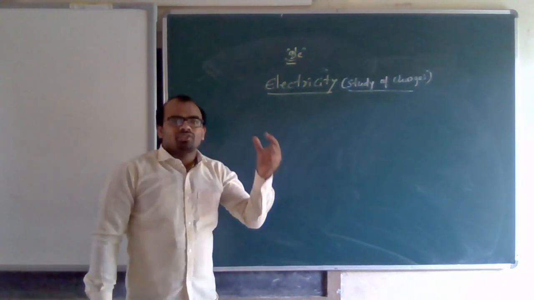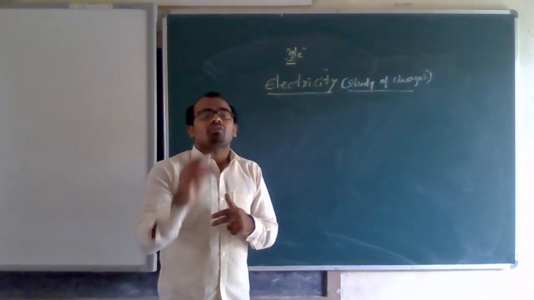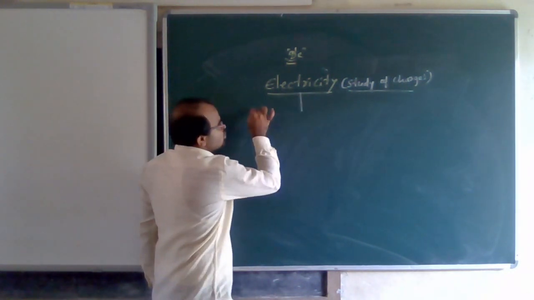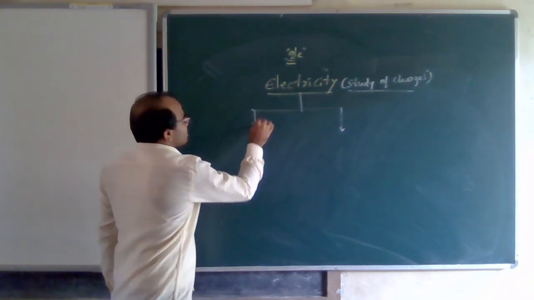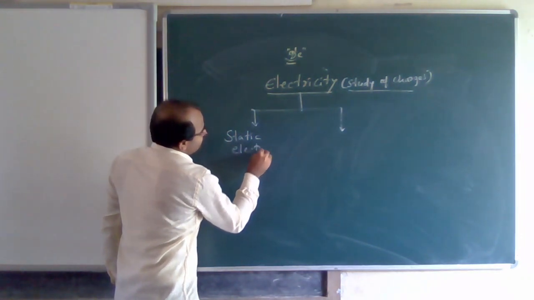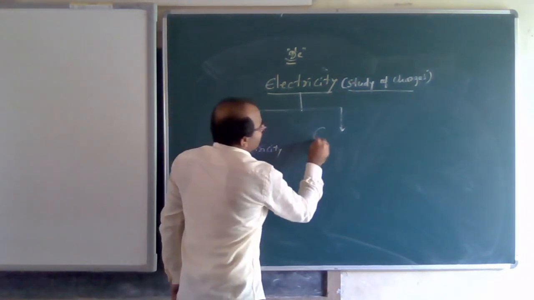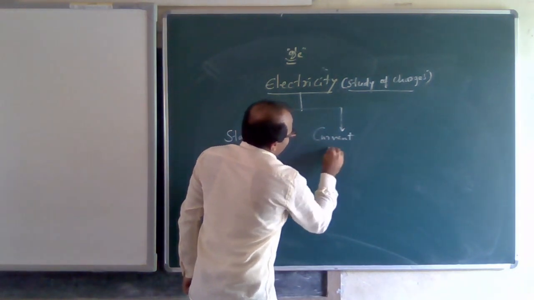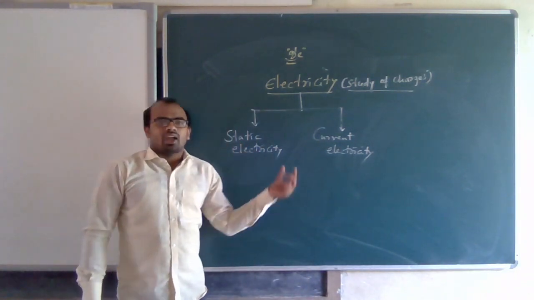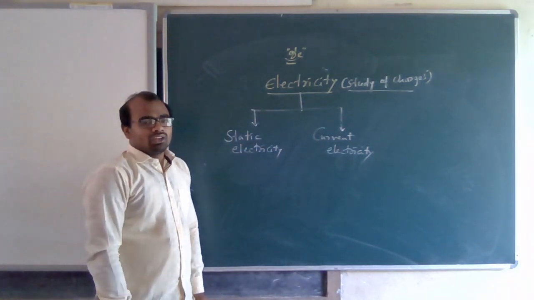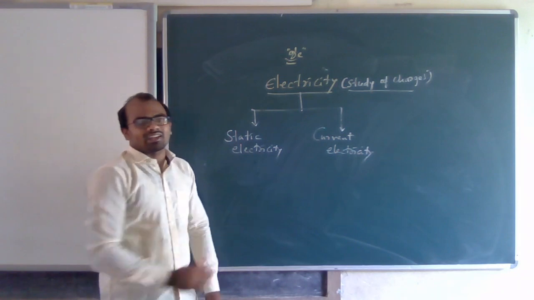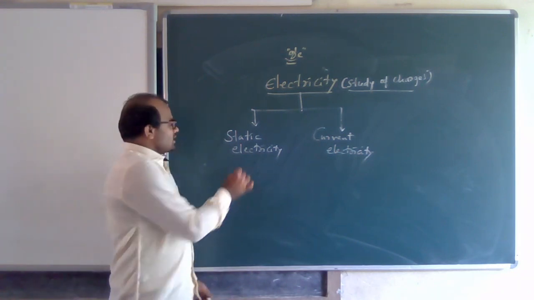This is a branch of physics which deals with the study of charges, and that is called electricity. Electricity has two types: one is static electricity, another one is current electricity. First we learn about what is static electricity.